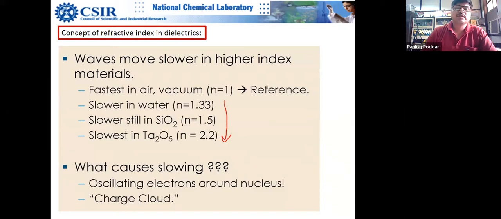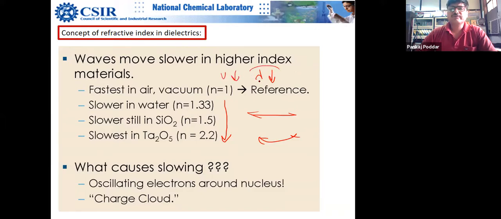The more the interaction, there is an oscillation of the electron cloud. So the more strongly the atom is polarizable, the more it oscillates. You can swing the electron like a swing in the park. It can move this side and this side. So then it basically slows down the wave. But the frequency remains the same. Please note that frequency is not changing. So what else? It is compensated by lambda. So lambda goes down as velocity goes down, so frequency remains the same, right?